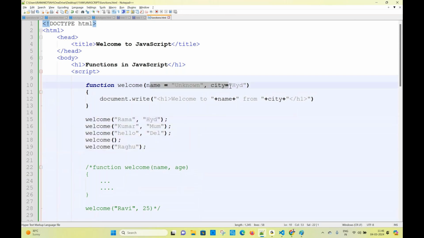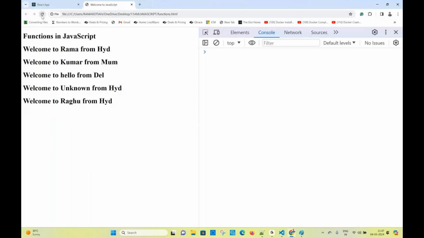Parameters with default values we can also set. If there is no default value, it will give undefined, undefined. Sometimes you will say, sir, if you are not setting a default value, what is the output you will get? You will get undefined, undefined. The customer doesn't like this. I don't want to see undefined, undefined, sir.